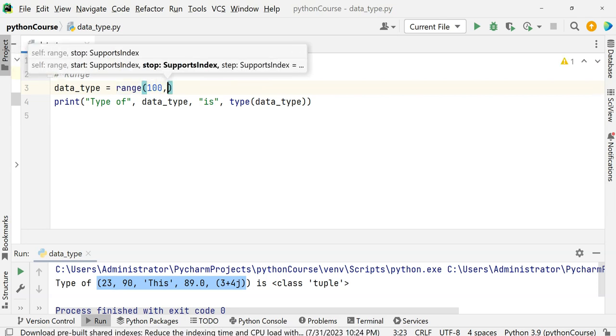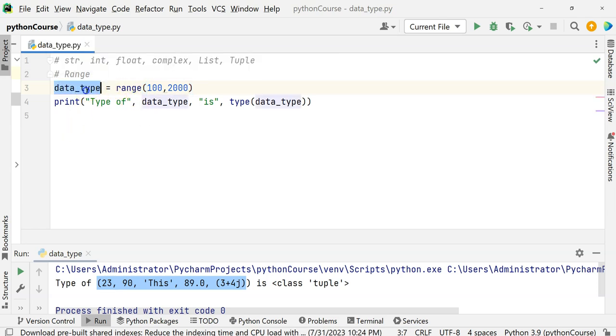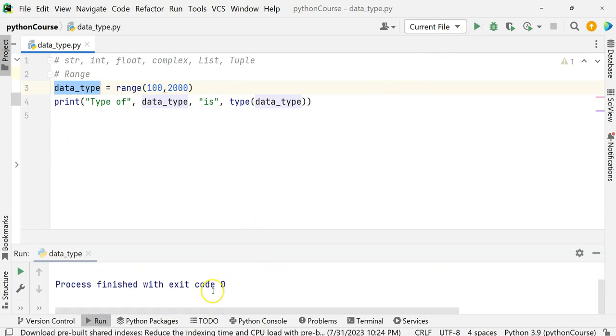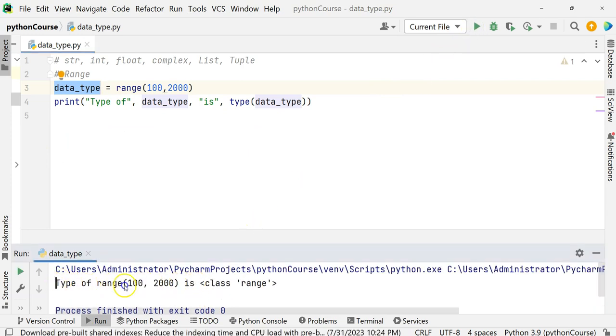Let's say 100 to 2000. It will give you all the numbers from 100 to 2000, and you can use this in a for loop, or other looping concepts. So the type of this is a range. Understood?